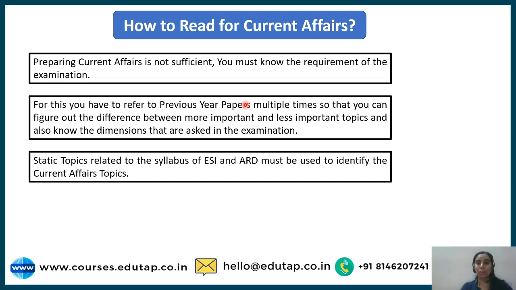And also the dimensions that are asked in examination. So the point is that two important things are required for your examination while you prepare. One is your syllabus, second are your previous year papers. You have to take these through along with your preparation so that you do not get diverted. You prepare what is required actually, right?